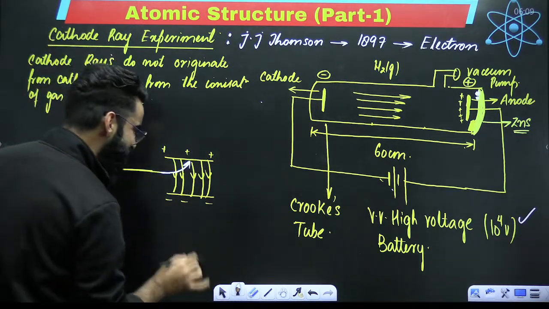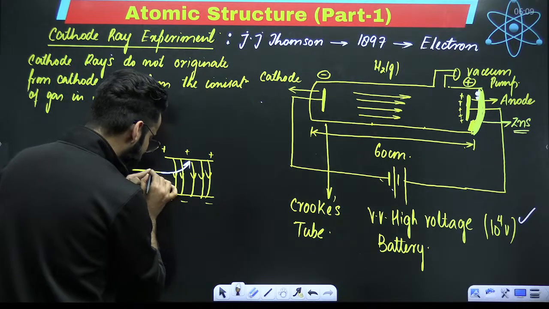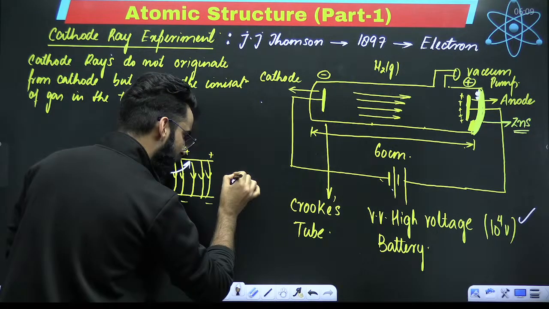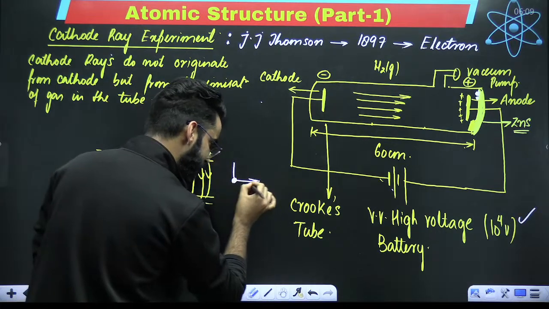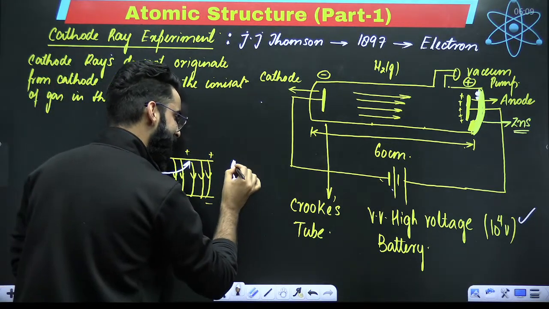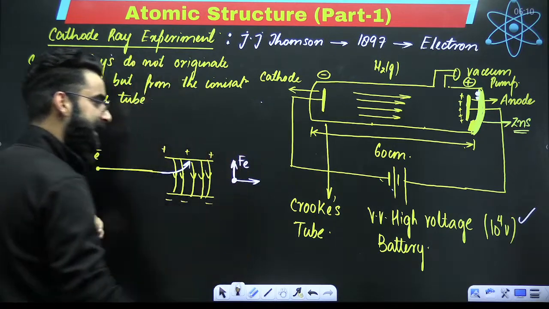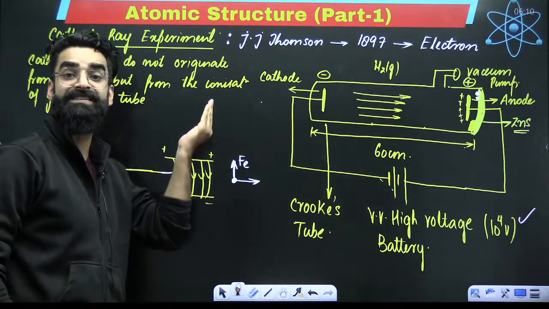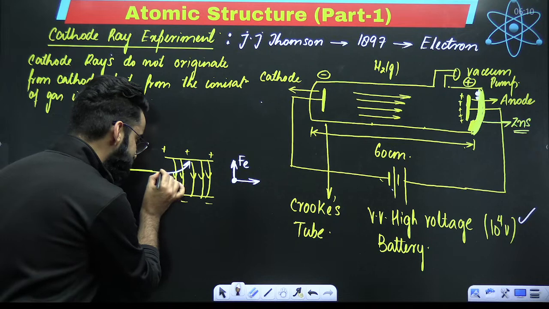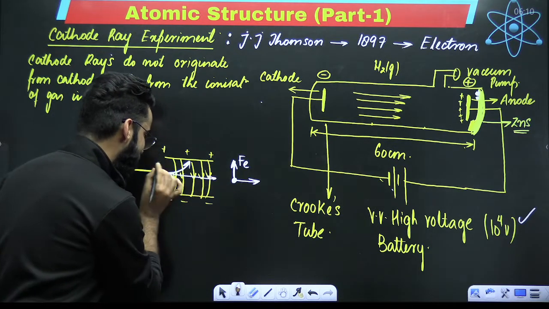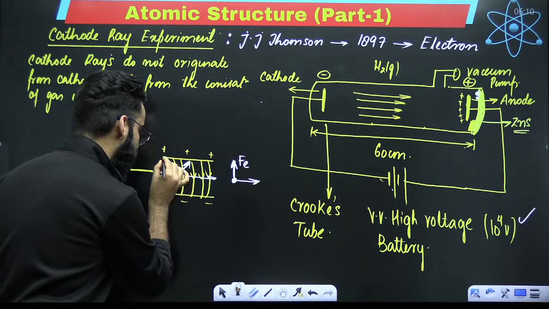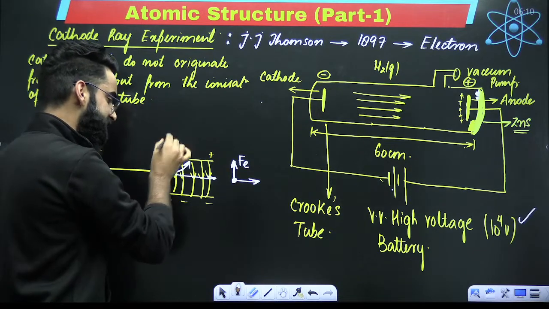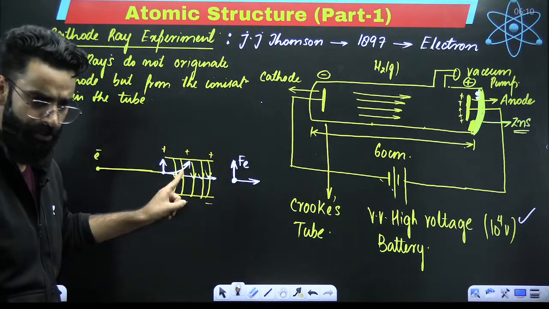So can I say it like this? When the electron is traveling in this electric field, the electron has to go forward. But in this direction the electron experiences a force which you call electrical force. The electron basically has to go straight, but due to the electric field it deviates its path. Why is that? Because when the electron enters the electric field, it is supposed to go this way, but at the same time it experiences a force in this direction. It was supposed to go like this, but there is one more force pulling it towards itself. That's why it deviates its path due to the electric field.